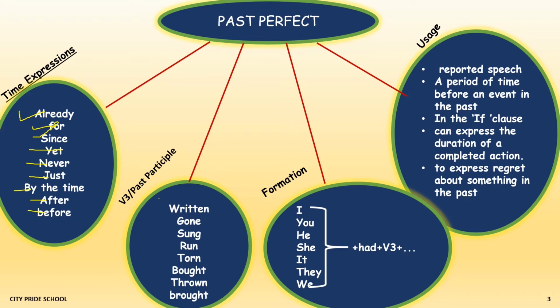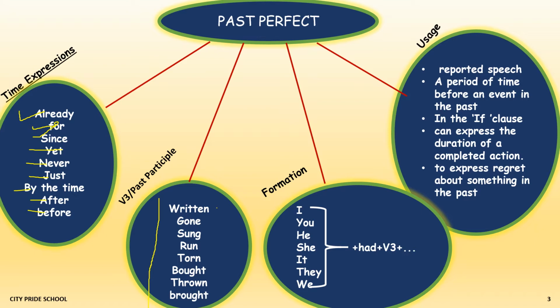Then the verb form is V3, that is, the past participle form of the verb, which is used in all perfect tenses: present perfect, past perfect and future perfect also. So again, I will reiterate that you all are expected to learn the V3 form of the verb. Like write is written, go is gone, sing is sung, run is run again, tear is torn, buy is bought, throw is thrown, and bring is brought.